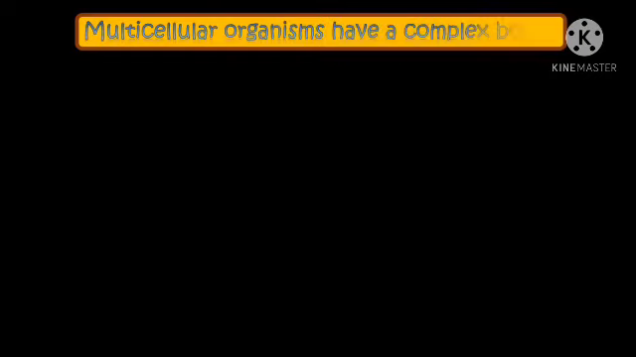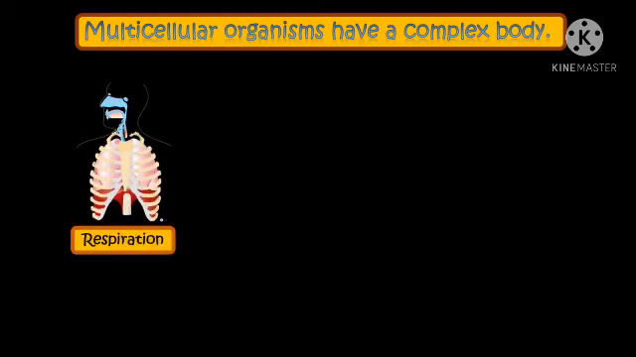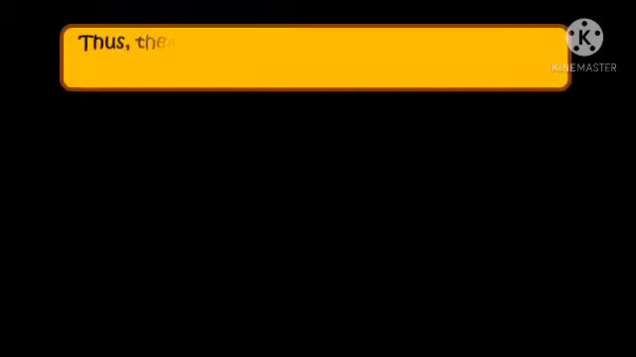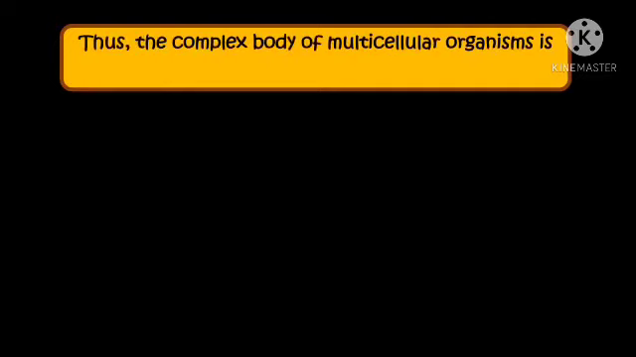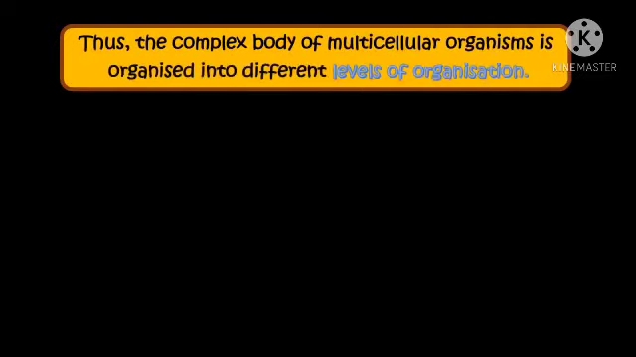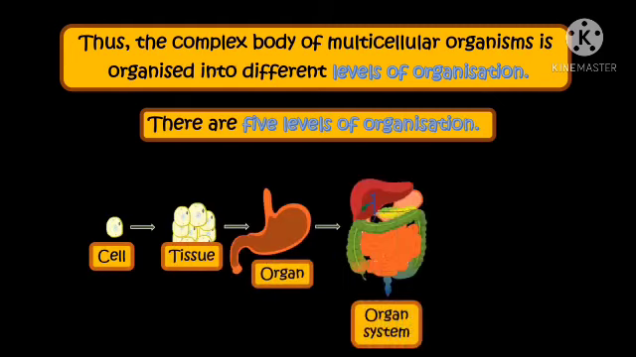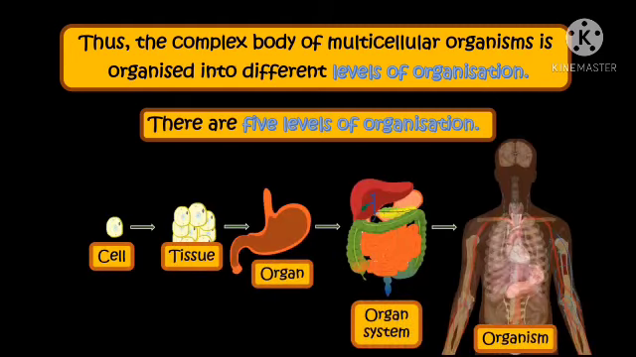Multicellular organisms have a complex body, as it performs many functions, like respiration, blood circulation, and digestion. All these functions are performed by different body parts. Thus, the complex body of multicellular organisms is organized into different levels of organization. There are 5 levels of organization. They are cell, tissue, organ, organ system, and organism. Let's understand the levels of organization one by one.